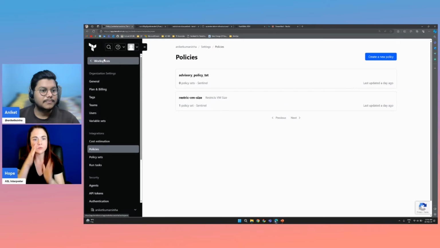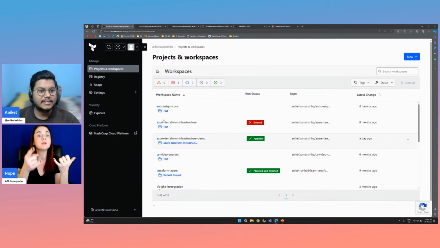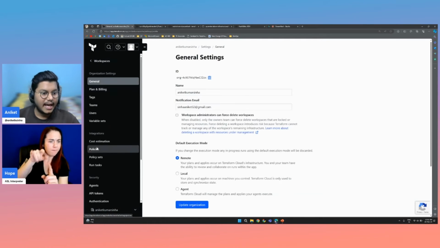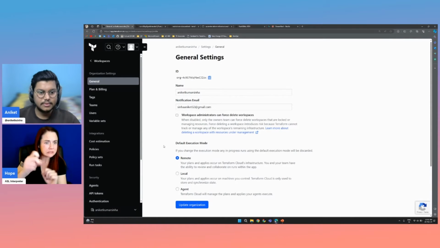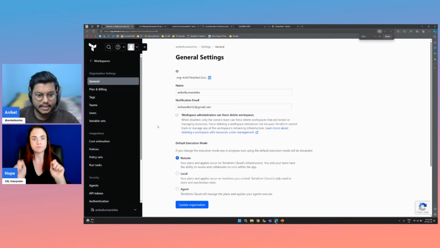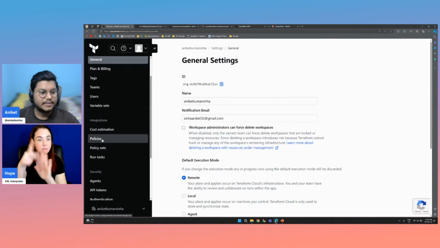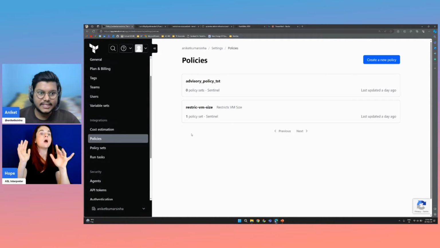Okay. So you can see that this specific area is the home screen or the home page of the Terraform Cloud. You need to go to the settings, and you have the option of policies here. Let me just increase the size also. So you have the option of policies and policy sets here. Currently I am using a single policy to show this demo.